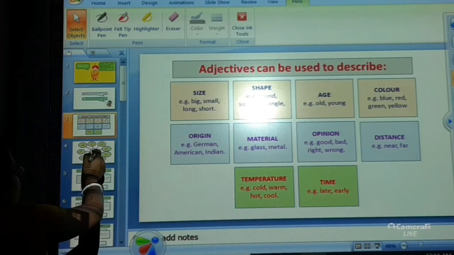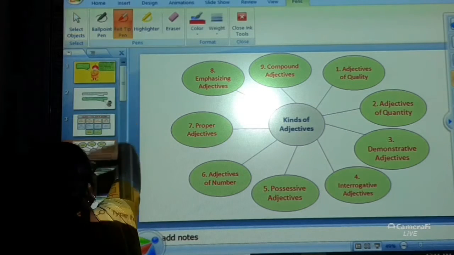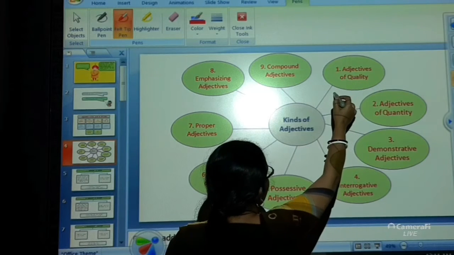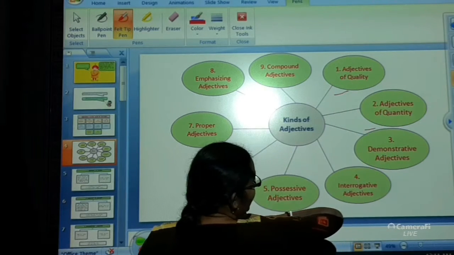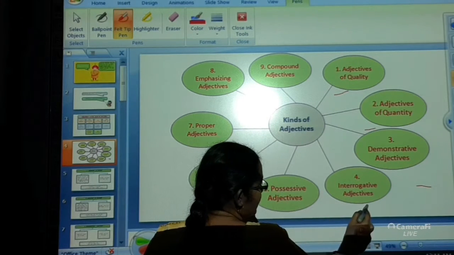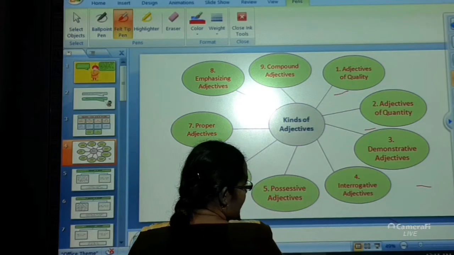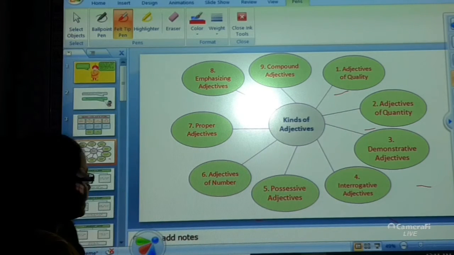Now next is the kinds of adjectives. First that you have in your book is adjective of quality. Next is adjective of quantity. Third one is demonstrative adjective. Then you have interrogative adjective, then possessive adjective.